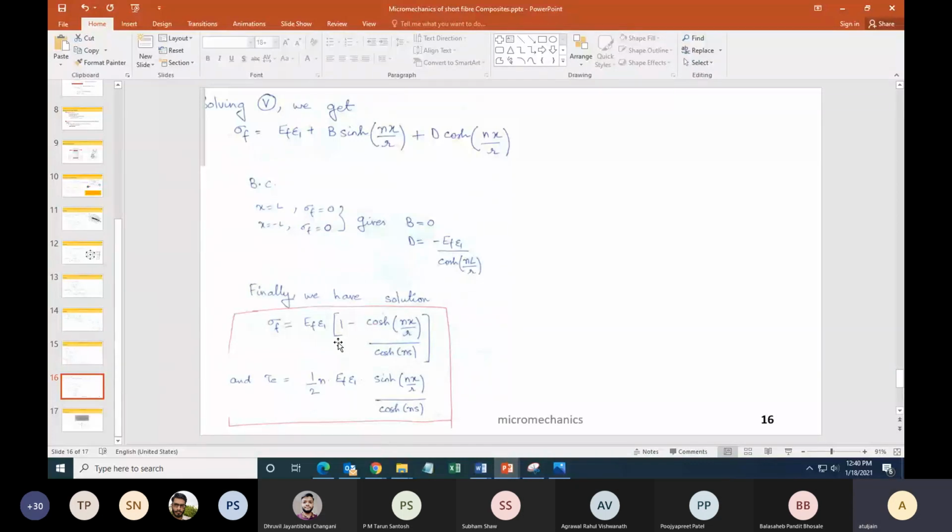Now, look at this model. Can anybody guess where the volume fraction is coming into the picture? What term is taking care of our volume fraction? Somehow the volume fraction has to come, correct?